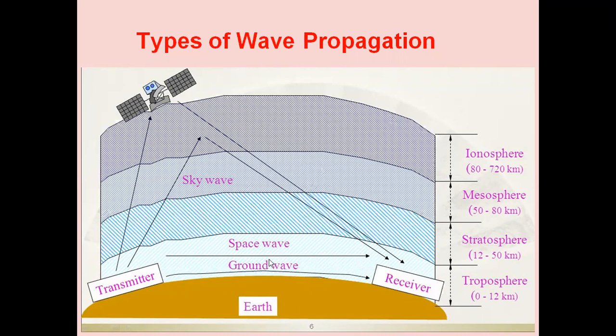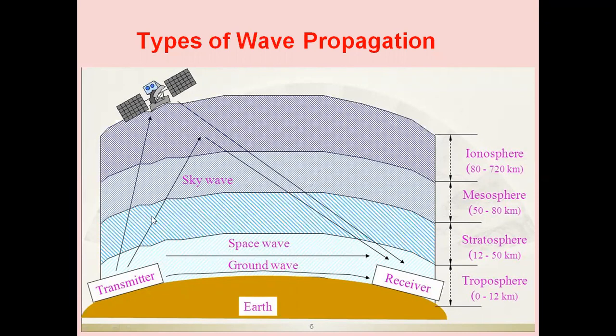Then we have space wave propagation. At a certain height, we will provide a transmitting antenna, and at the same height, we will provide the receiving antenna. There will be a line of sight communication. The signal will be passing through a certain height. We can make use of antennas located on the top of towers. Space waves above the ground are generally in the troposphere.